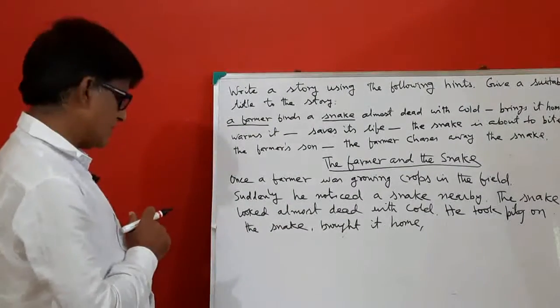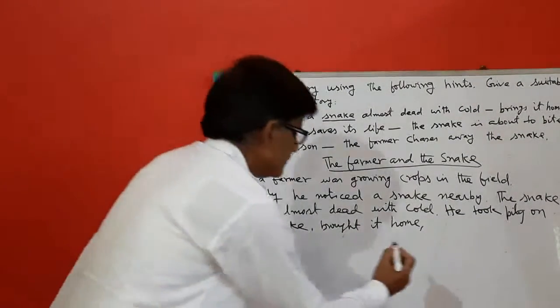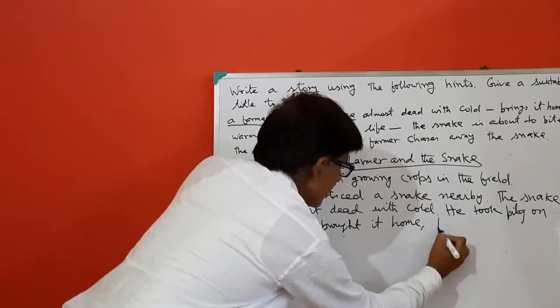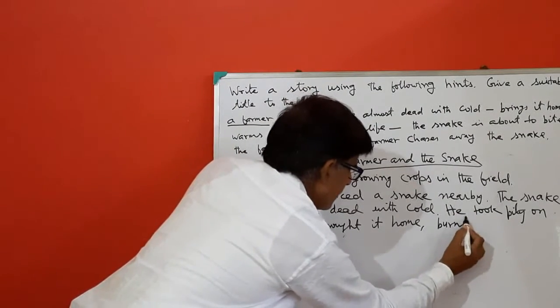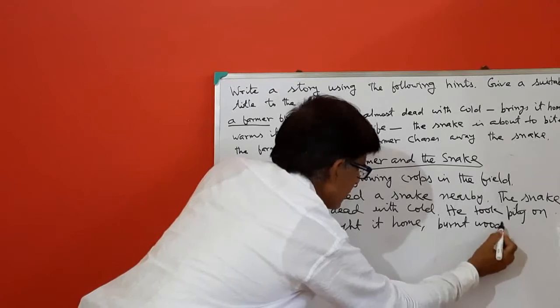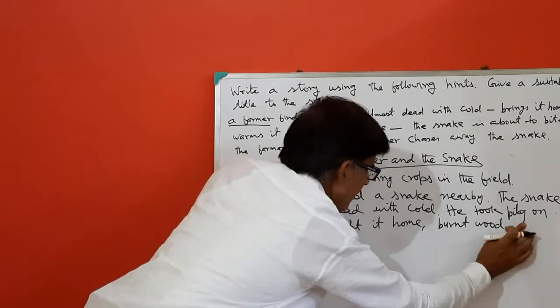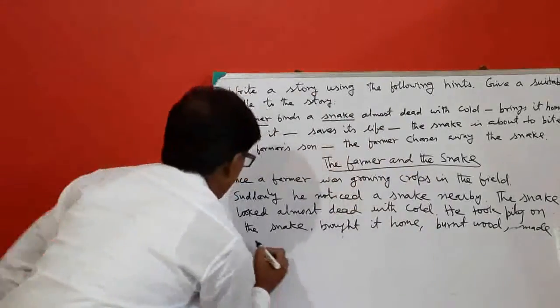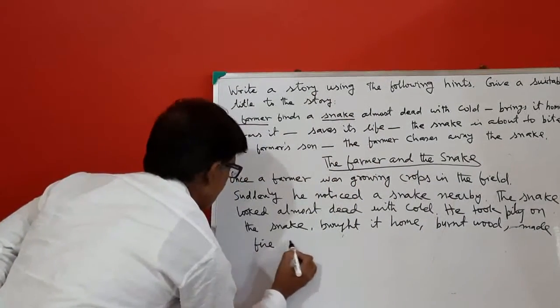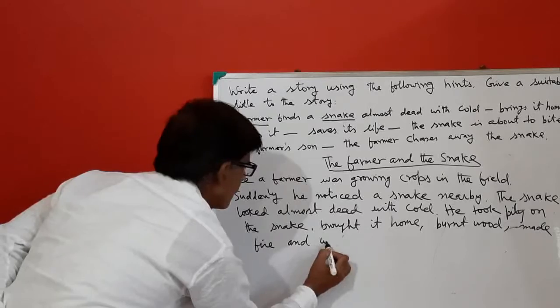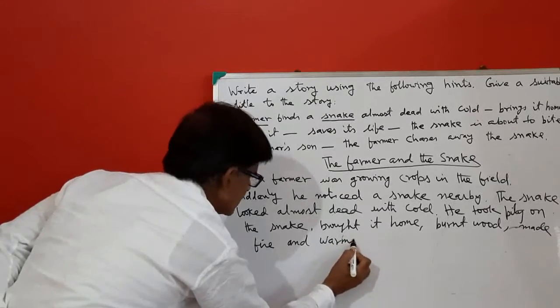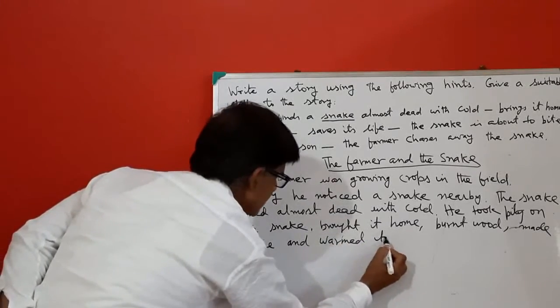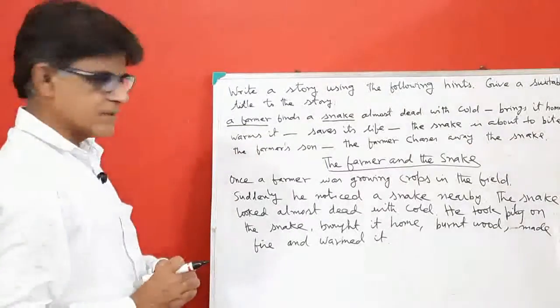He took pity on the snake, brought it home, burnt wood, made fire and warmed it.